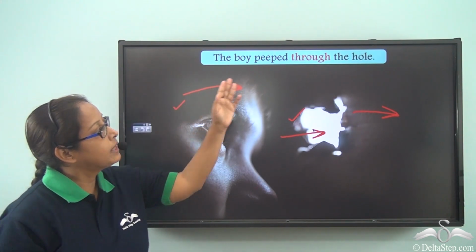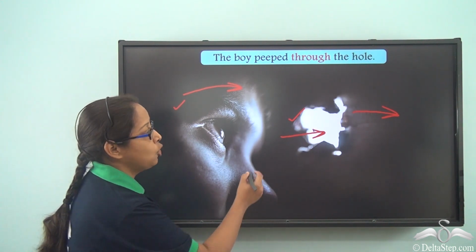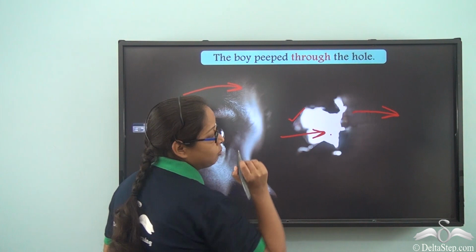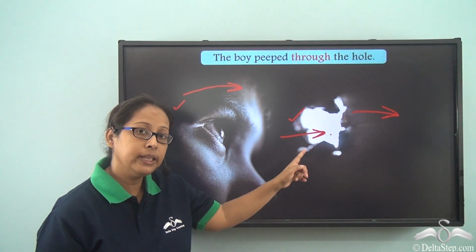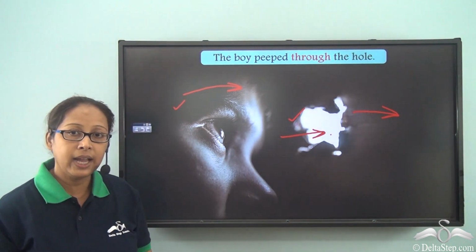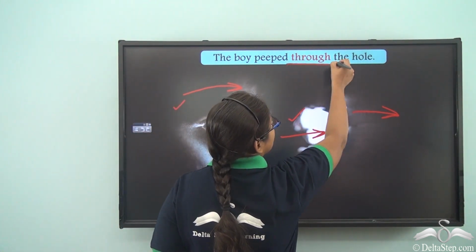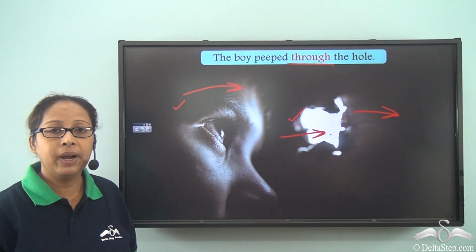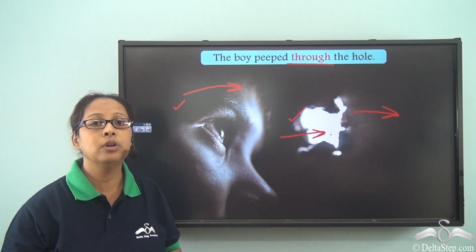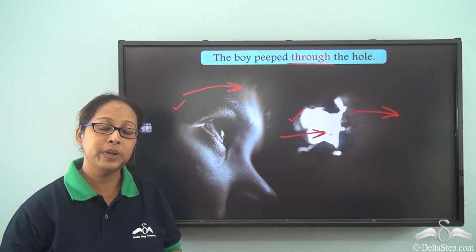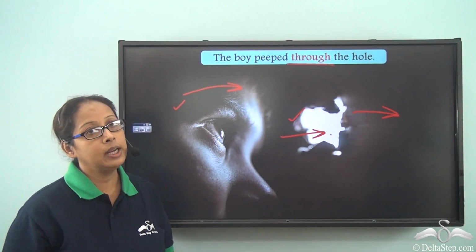So when we say that he peeped through the hole, what do we actually mean? We are saying that he is looking from inside to the outside. So through is connecting the inside and the outside, and his vision is traveling through that. So in such a case, we will use the preposition through, because through talks about from one side to the other end, but you have to be in it, or something has to be within in order to make this meaning clear. Let's check out another example.